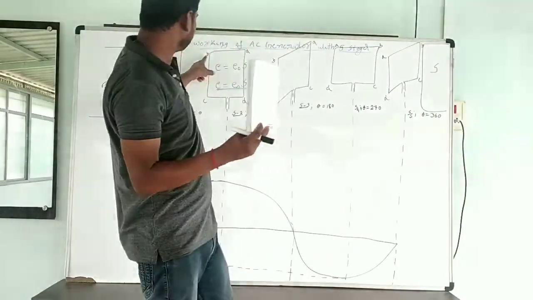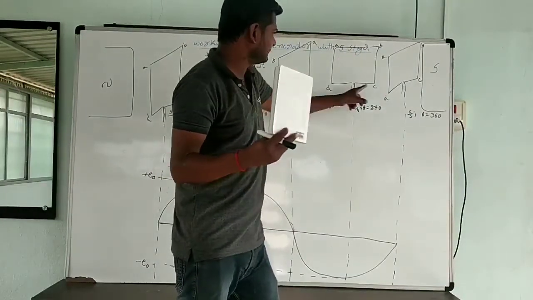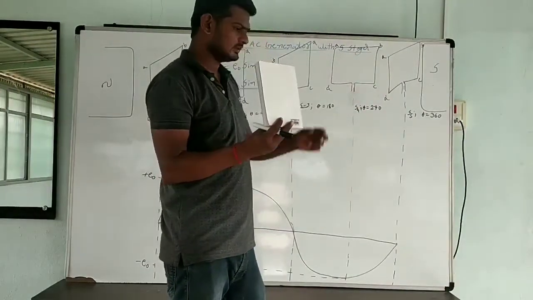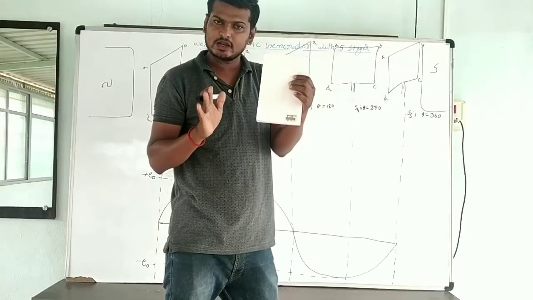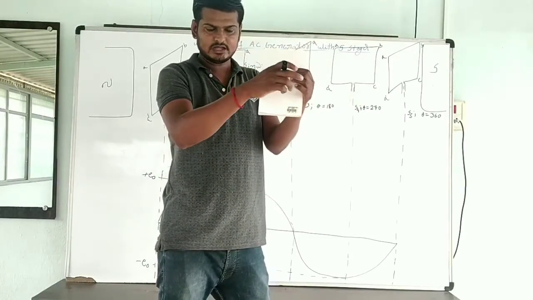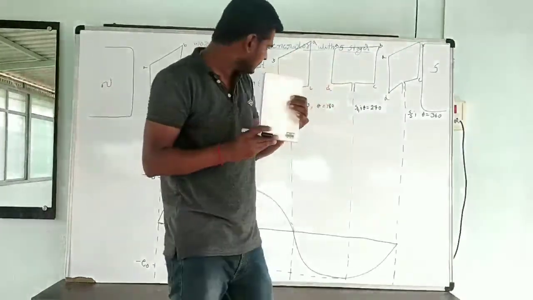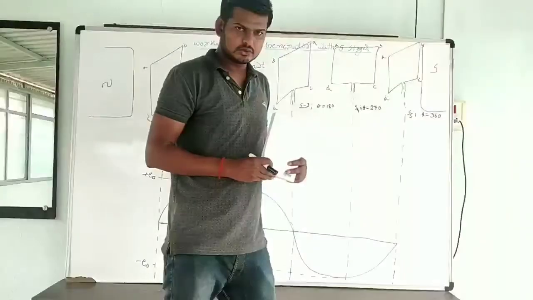Again see here, ABCD. Now the plane of the coil is parallel to the field. This is the area vector, and this is the field. What will happen? Theta will be 270.